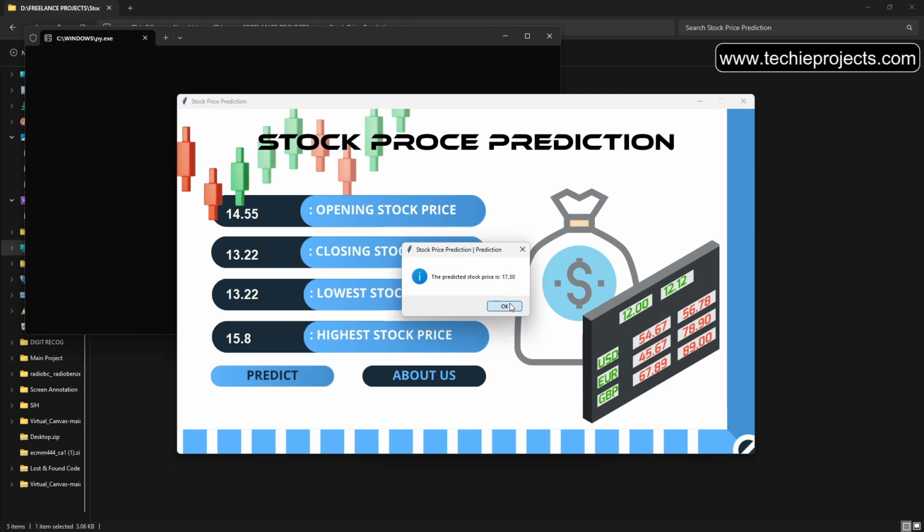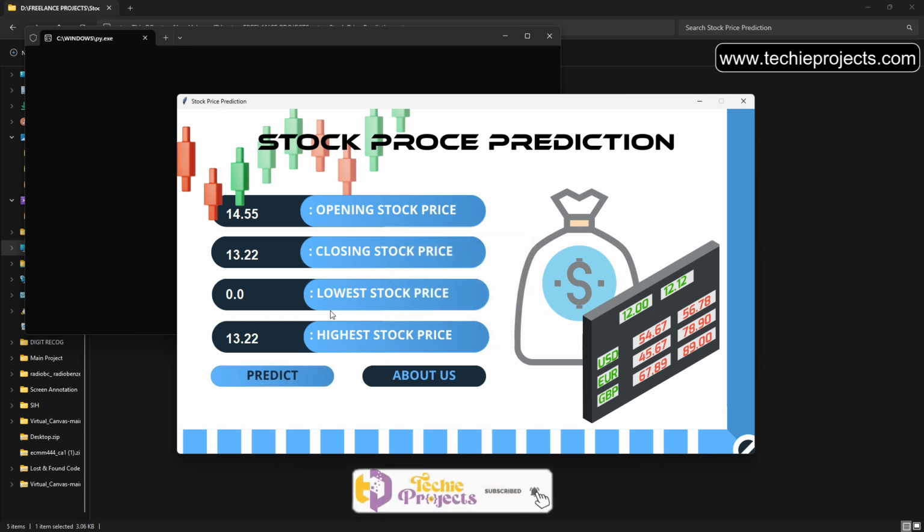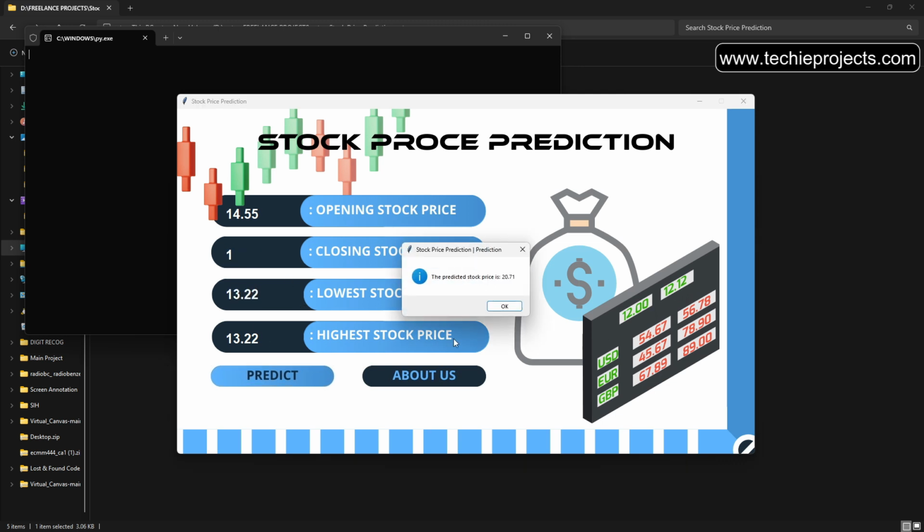Let's give another input. The highest stock price will be 13.22, and then click on the predict button. So it will predict 14.3 as the predicted price. So let's change the lowest stock price to 0.0, then it will predict the 17.38 stock price. Now change it to 13.22 and 1, and click on the predict button. So it will predict the 20.71 stock price.